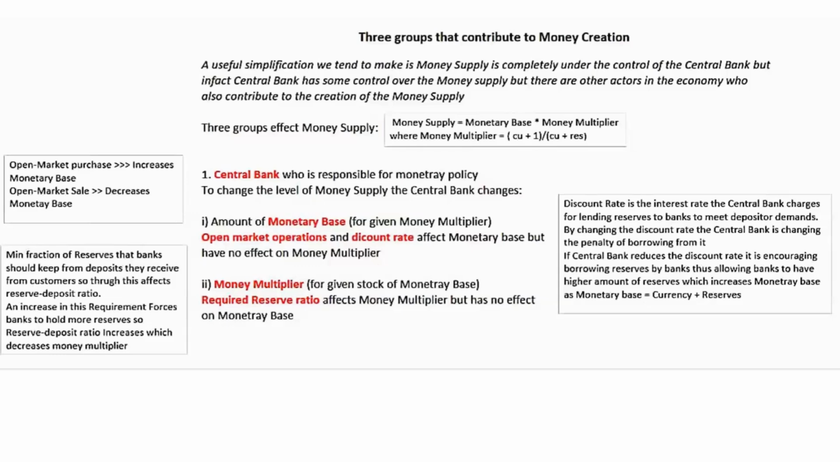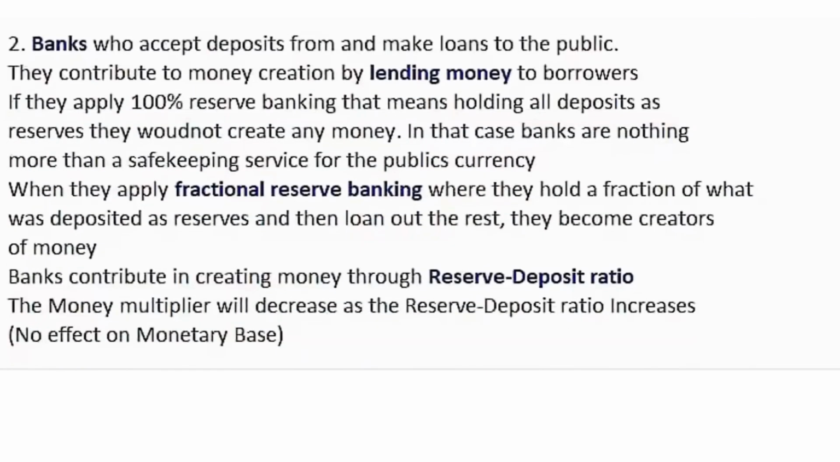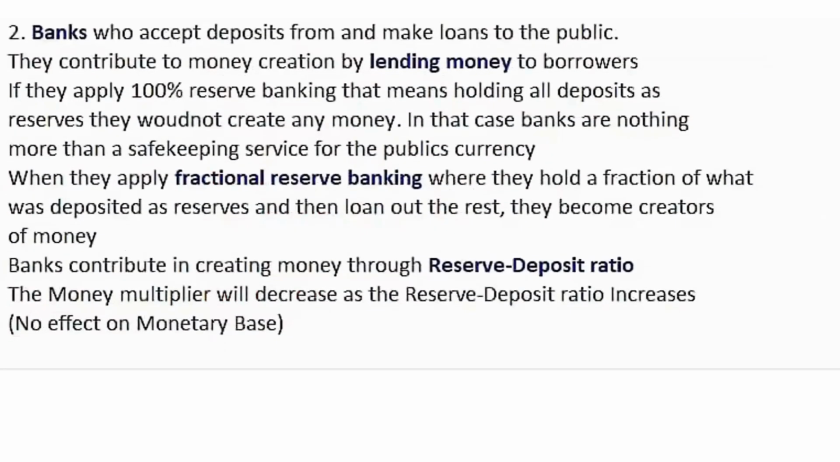Now, the central bank can influence the money multiplier as well, for a given stock of money. In order to influence the money multiplier, it can change the required reserve ratio. The required reserve ratio is the minimum amount of reserves that banks should keep from deposits they receive from customers. So, through the required reserve ratio, the central bank influences the reserve deposit ratio, and through that, it influences the money multiplier.